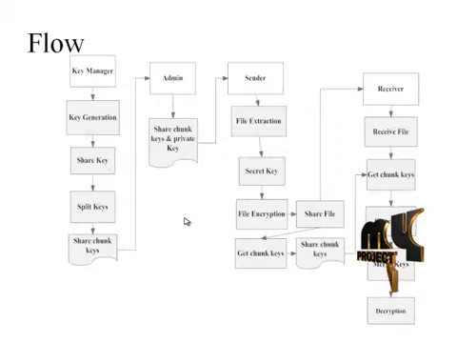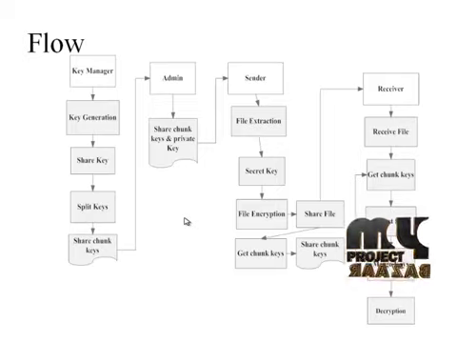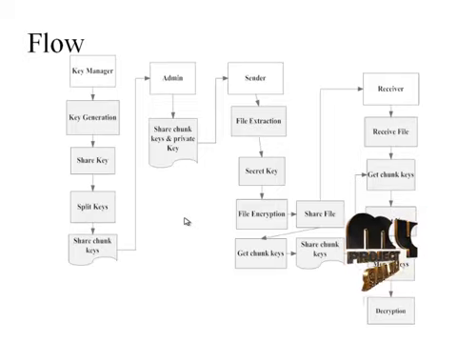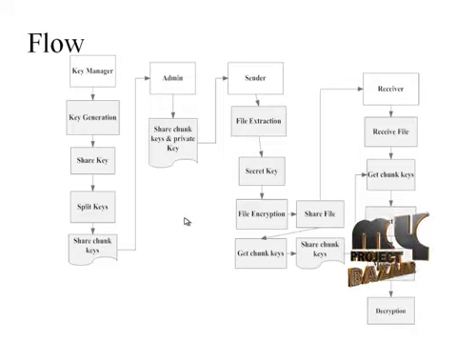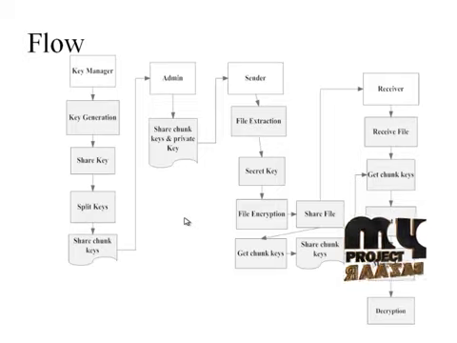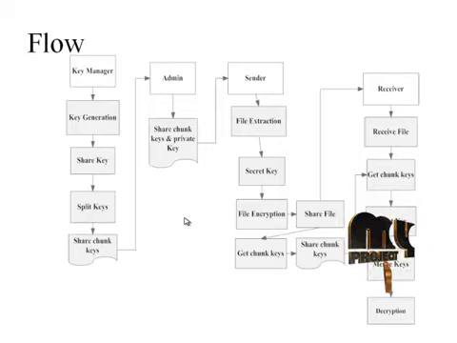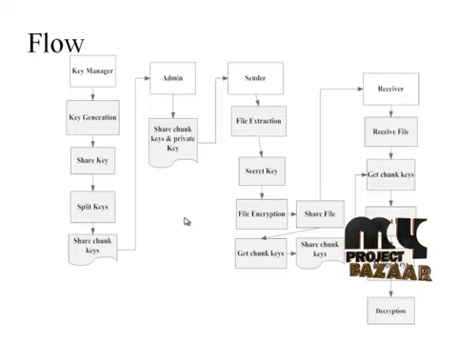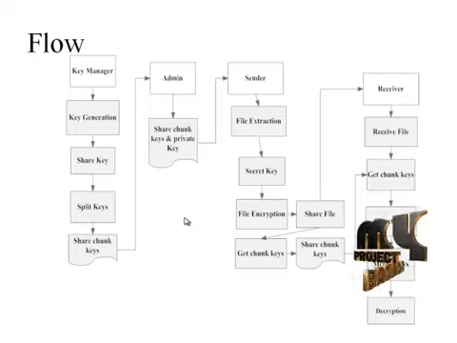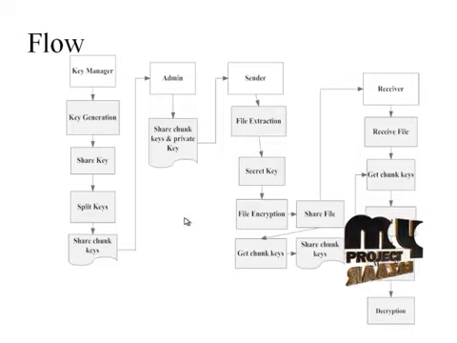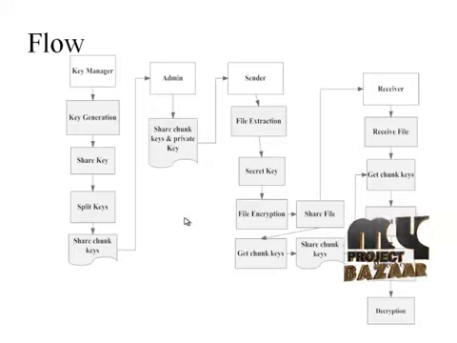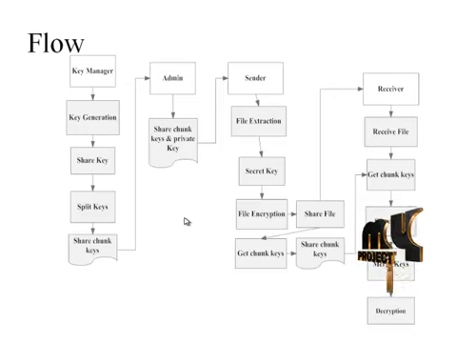Next flow of the project: key manager will generate the key and will share the key to the admin, and the key manager will split the generated private key and will forward the split key and secret key to the admin. Admin will share the received chunk keys and private keys to the sender, and sender will encrypt the file based on received secret key and forward these chunk keys to the receiver. Receiver will get the chunk keys and private key from the sender and will get the secret key for merging the chunk keys. After merging the chunk keys, receiver will decrypt the message.